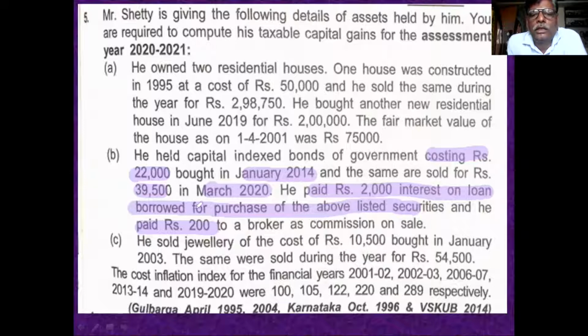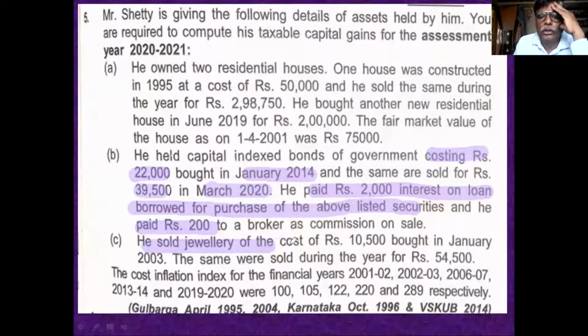From the net consideration, you deduct the index cost of acquisition. Clear? So the full value of consideration is 39,500 less selling expense 200, which gives 39,300. From 39,300, you deduct the index cost of acquisition. The second point is clear. Come to the third point.